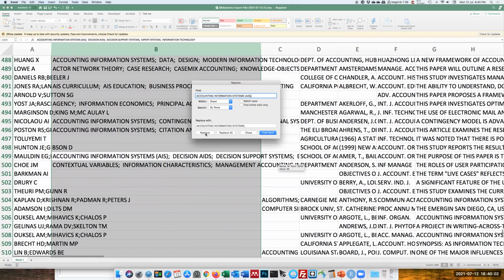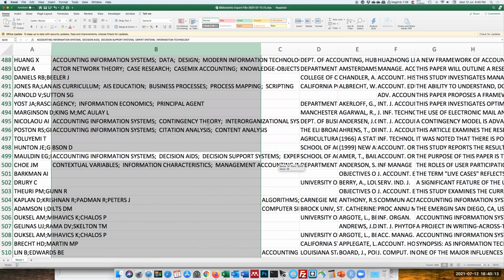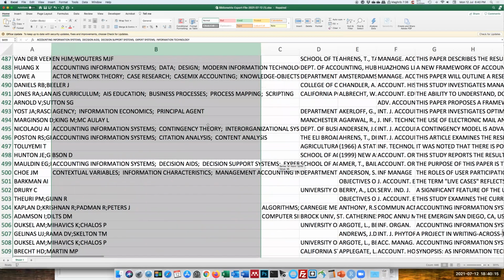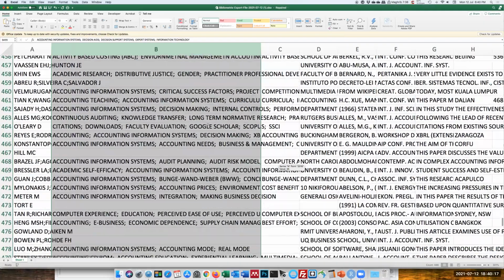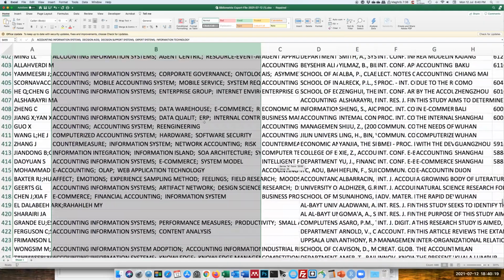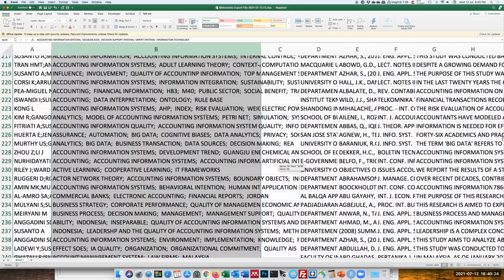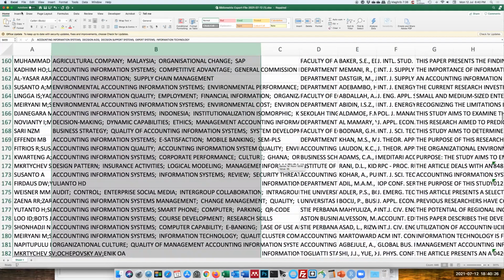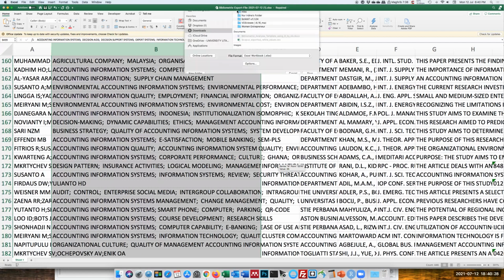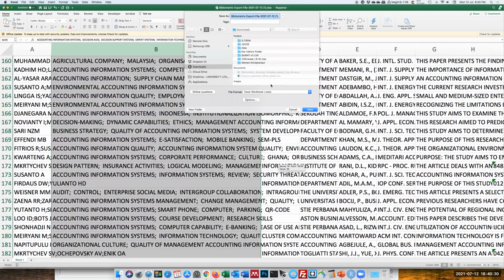Oh, it seems that there are a lot to replace. Okay, so there's no more to change. You just close that. You need to do the same for the other terms if you find any in this Excel file. Once you've done this part, you can just save it.